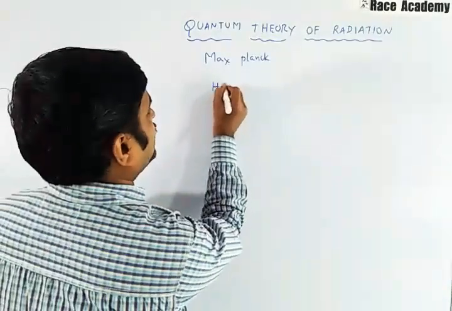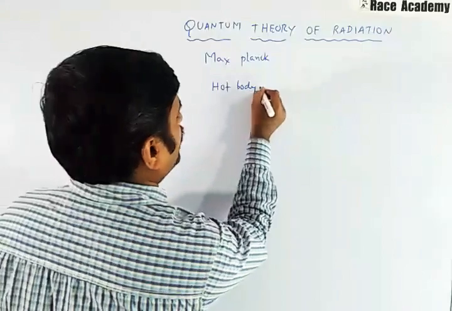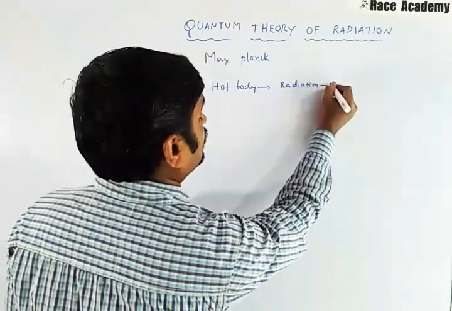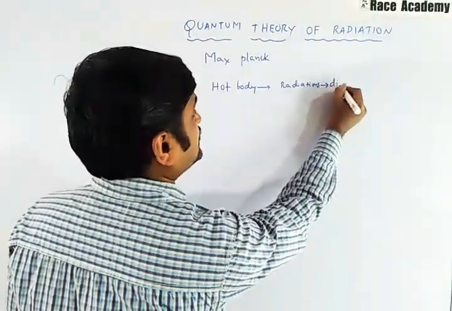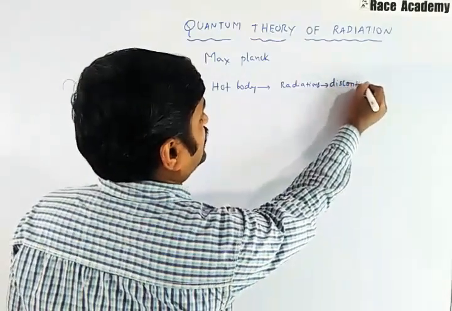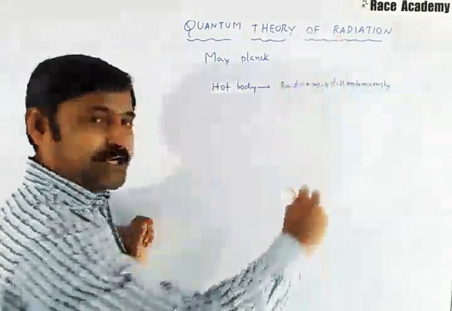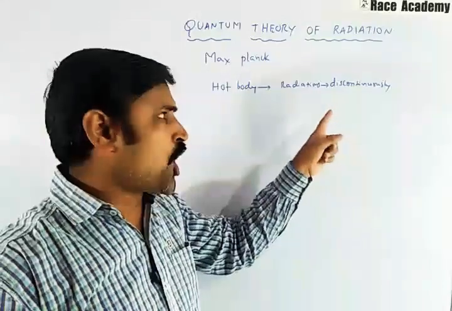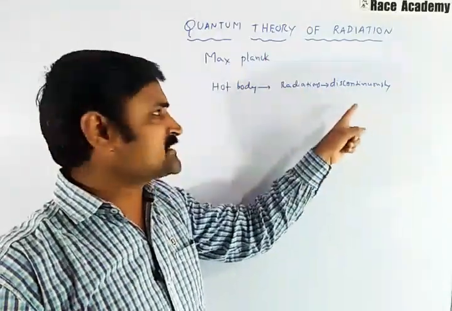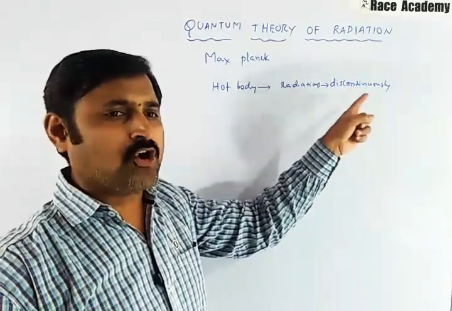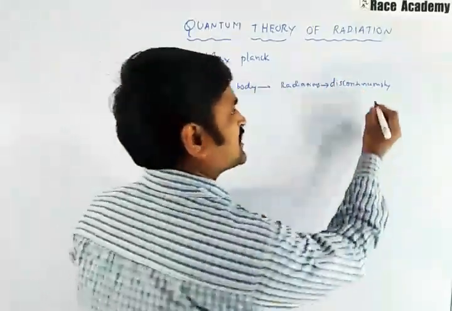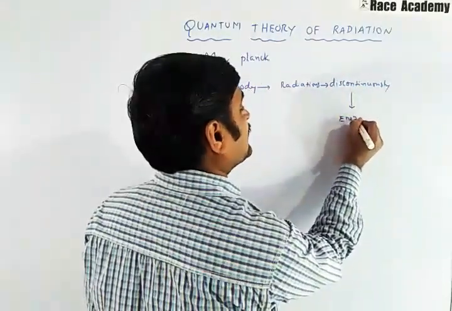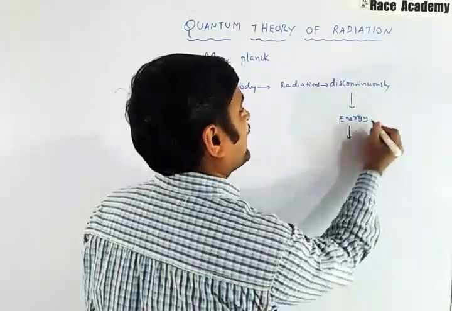Whenever we take a hot body, that hot body gives radiation discontinuously, and that discontinuous emission of radiation by the hot body is called small packets of energy.